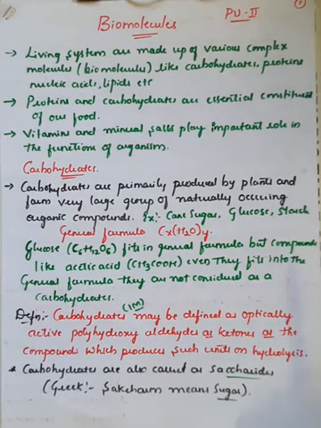We have seen the proper definition for carbohydrates: optically active polyhydroxy aldehydes or ketones, or compounds which produce such units on hydrolysis. We also saw another important name for carbohydrates, that is saccharides, taken from the Greek word saccharum, which means sugar.